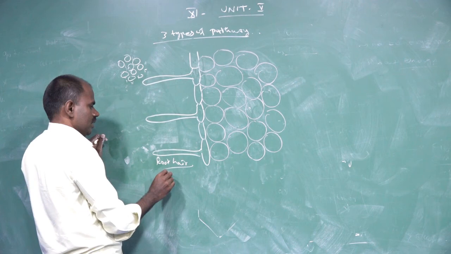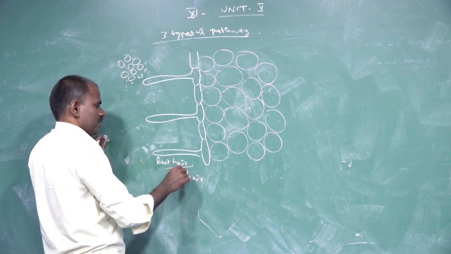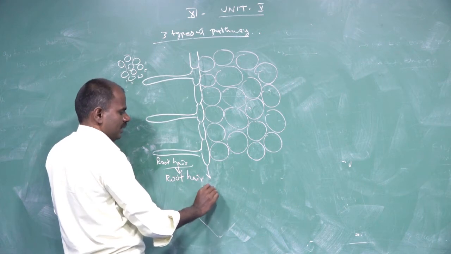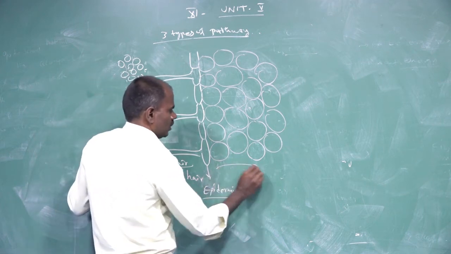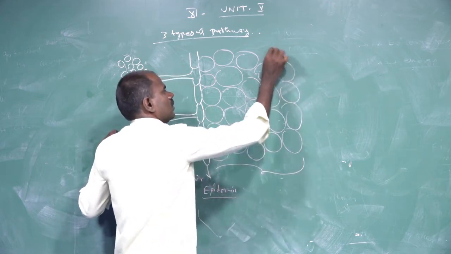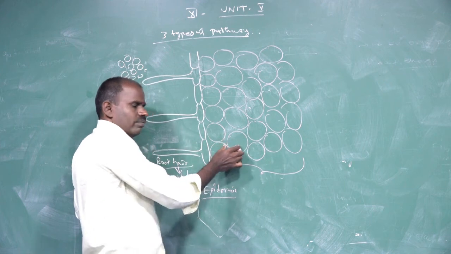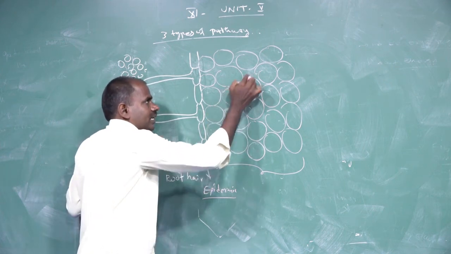The first region is the root hair, the second is the epidermis, and the third zone is the cortex. The cortex is fully made up of homogeneous tissue, parenchymal cells with a lot of intercellular space.